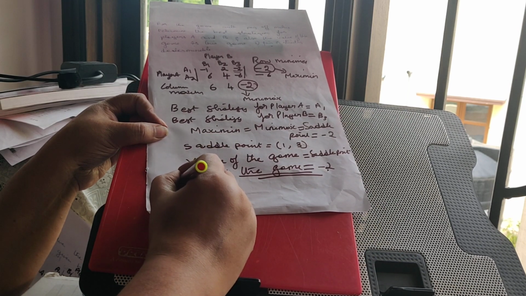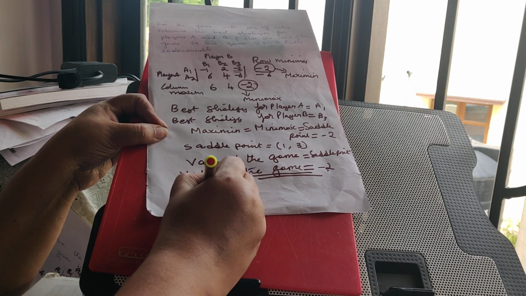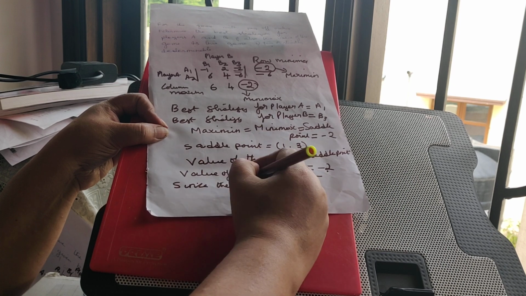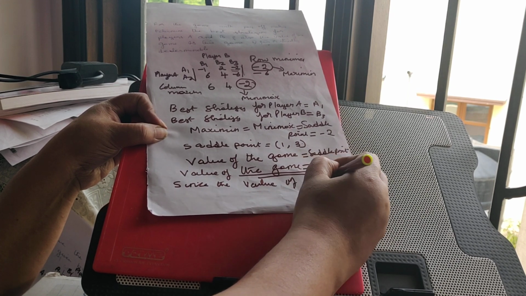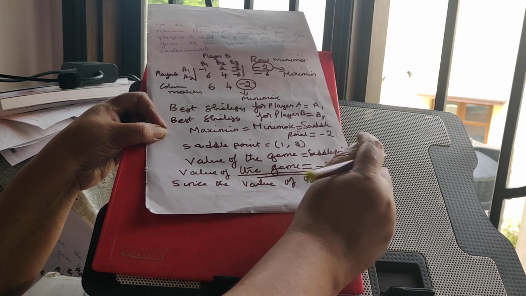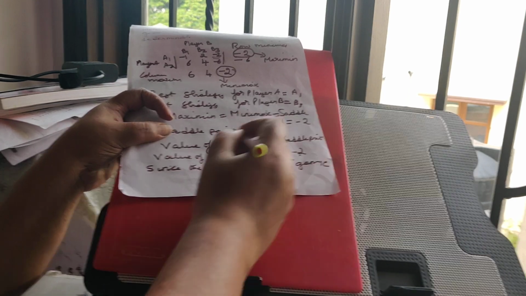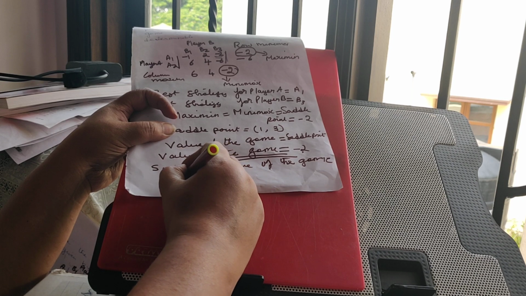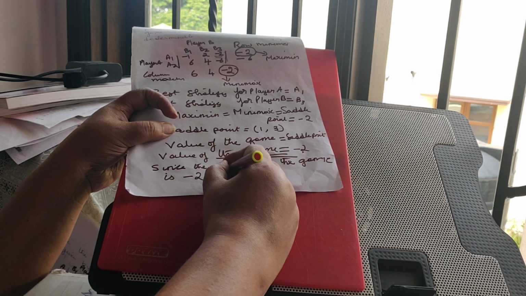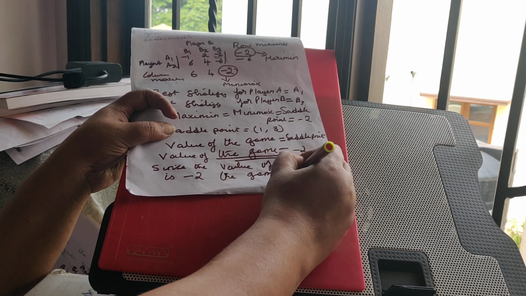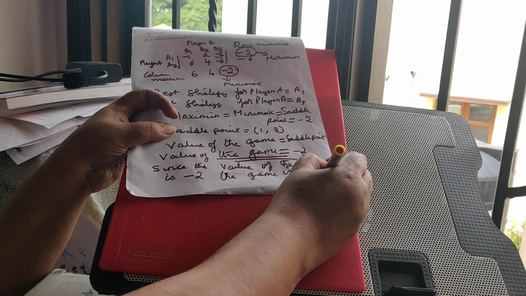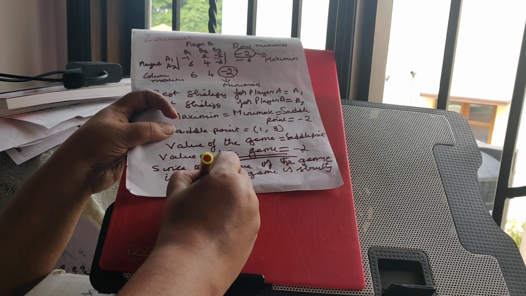So you can write your final conclusion. Since the value of the game is minus 2, the game is strictly determinable.